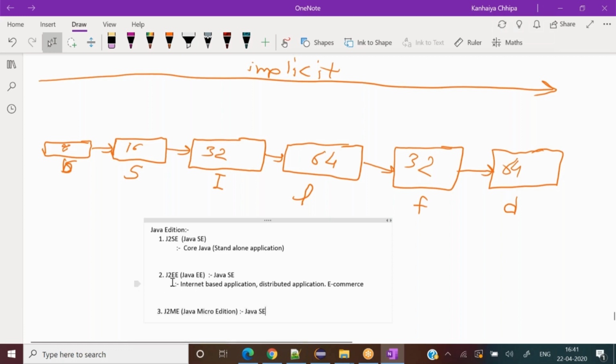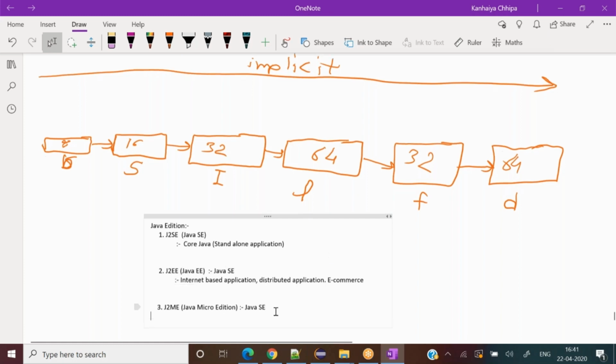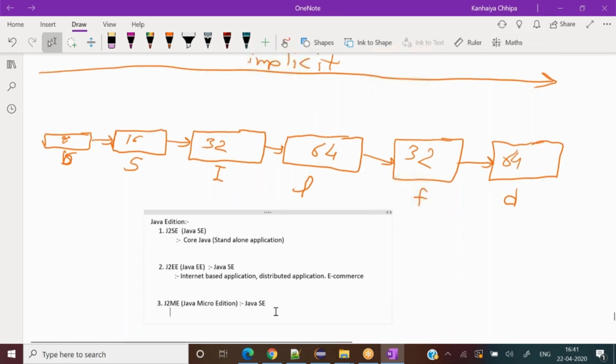But they have their own different libraries on top of this basic or core part. So this is for the Enterprise Edition, and Micro Edition is for mobile applications. So whatever Android based or iOS based application we write comes into this category. Okay, these are three basic editions one must know about.